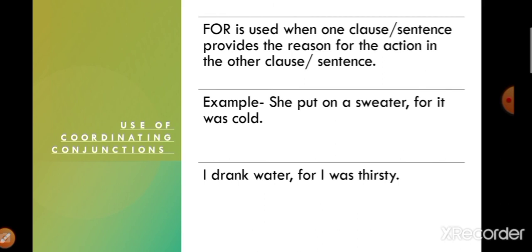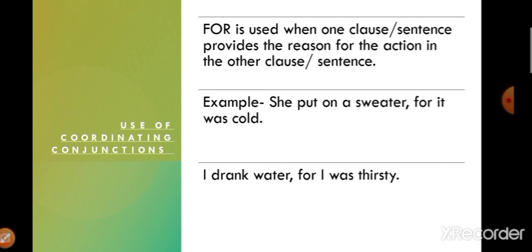So why did she put on a sweater? The answer is that it was cold. So this is showing the reason for some action. That action was that she put on a sweater. So whenever we are able to provide some reason for a certain action, then for will be used for coordinating two sentences.